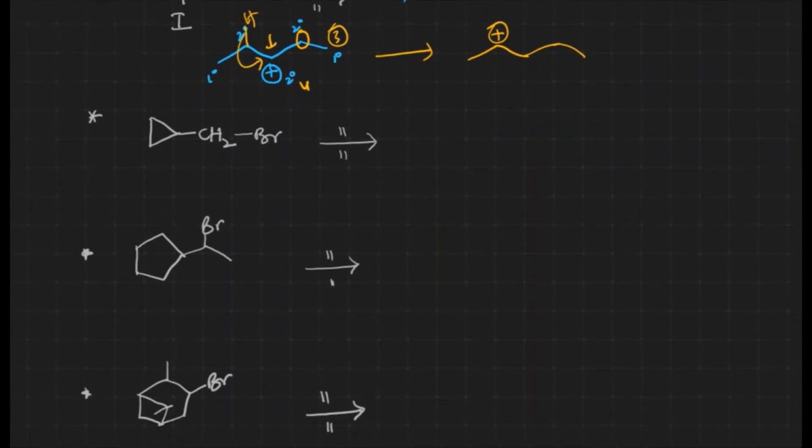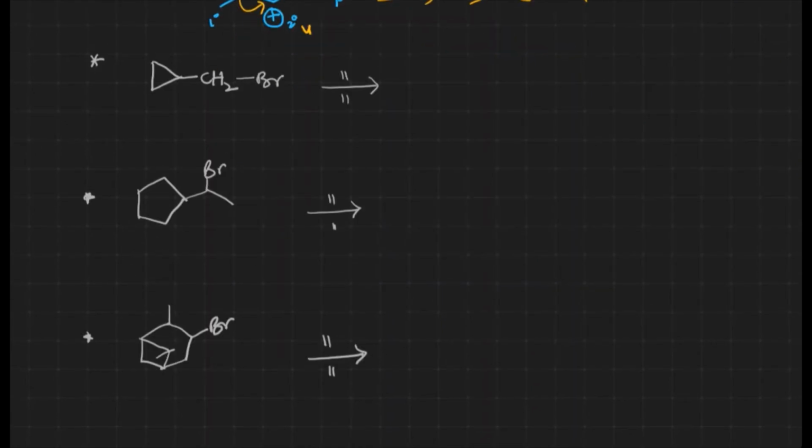Here we have already discussed ring expansions, but over here if you take this particular thing, when bromine leaves, the leaving group gets out, what happens? Generation of carbocation takes place, right? This carbocation is relatively more stable than that of the ring expansion, because of which we can expect the nucleophile to attack at this particular position itself.